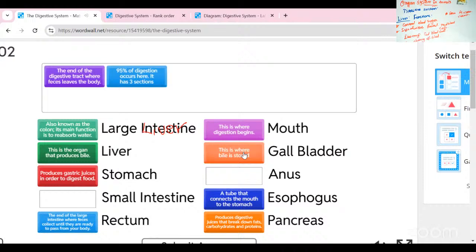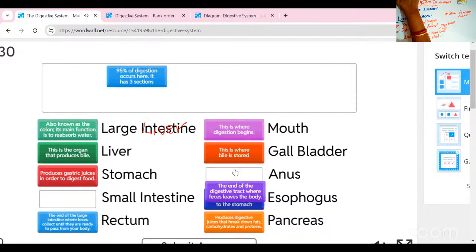Okay. Next, the end of the digestive tract, where the feces leave the body. That is the end of the digestive tract, the anus part.